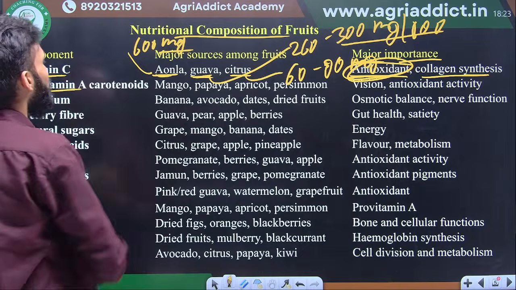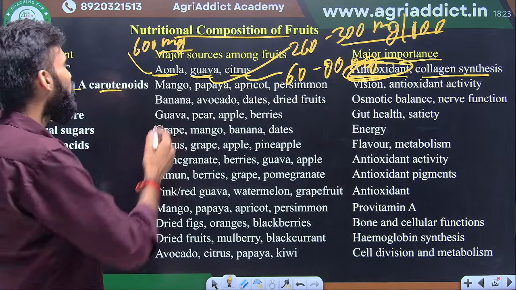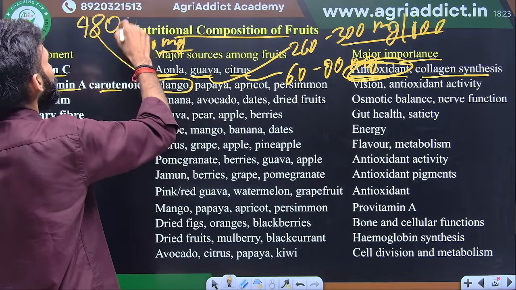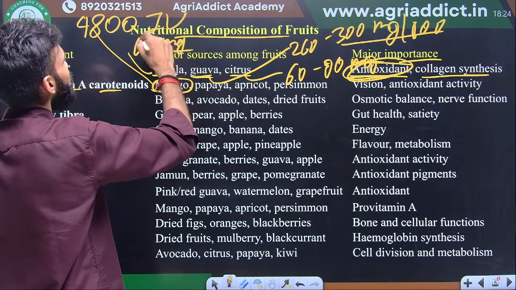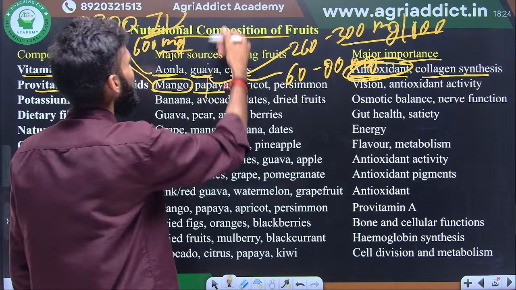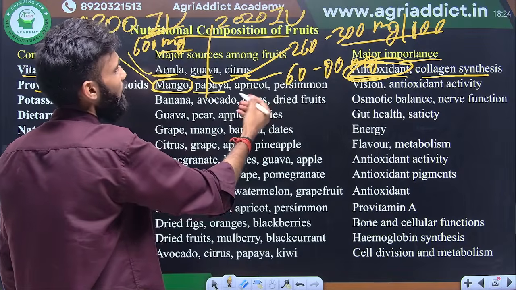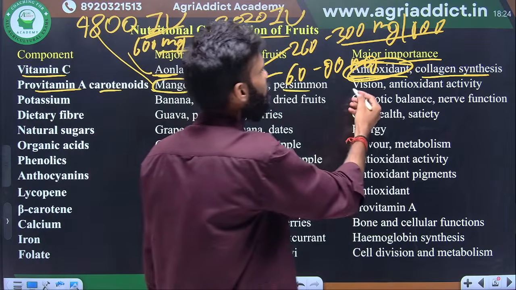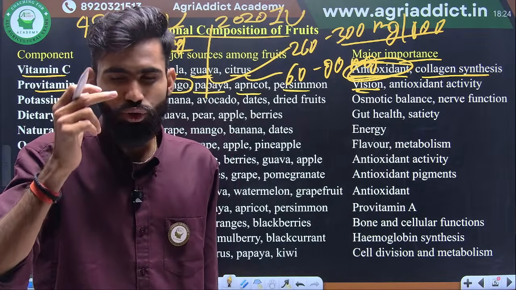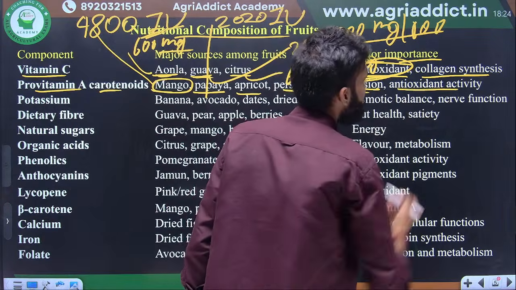Next, the provitamin A, or you can say the carotenoids, are vitamin A only. Maximum present in the mango, approx 4800 IU. Okay, IU means international unit. Next, the papaya. In the papaya present 2020 IU. Next, the apricot, persimmon. Okay, this is for vision, it increases eye visuality. Next, the antioxidant activities also.